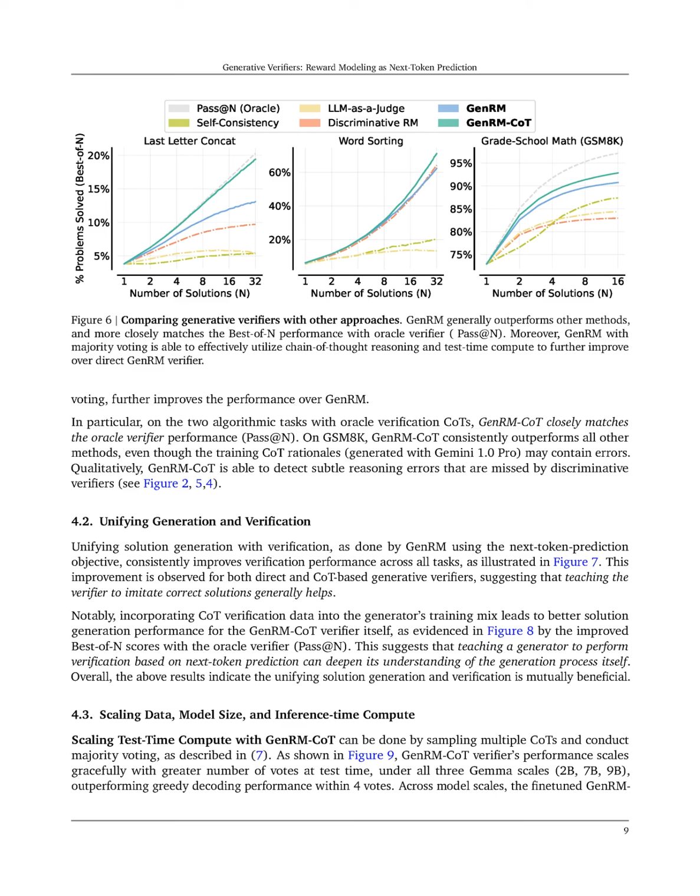Additionally, GenRM COT, which incorporates chain of thought reasoning and majority voting, significantly boosts verification accuracy, particularly in complex reasoning tasks, outperforming both discriminative RMs and LLM-as-a-judge approaches.